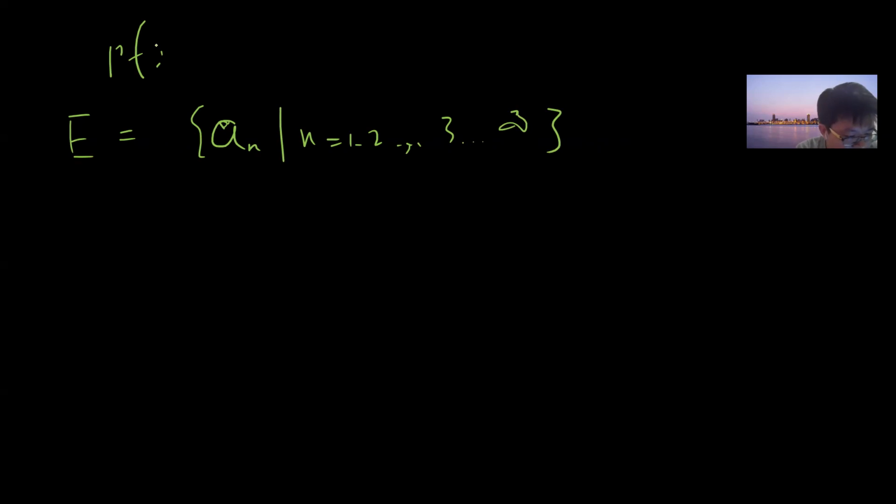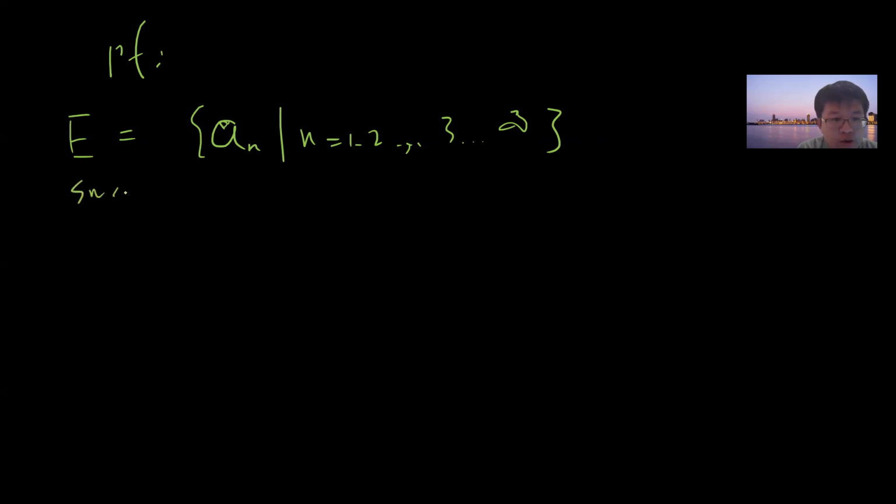Let E be the set of the an, for n from 1 to 2 to 3 and on to infinity, viewed as a set.